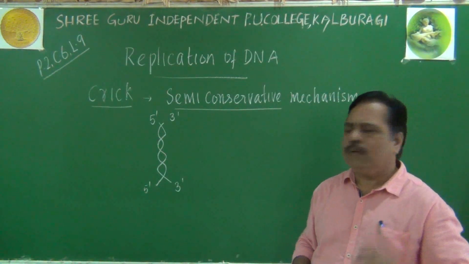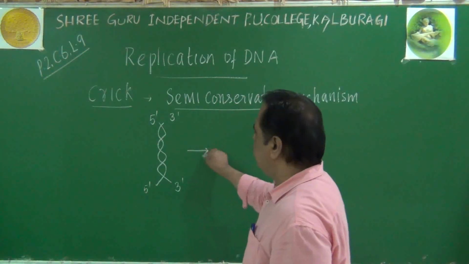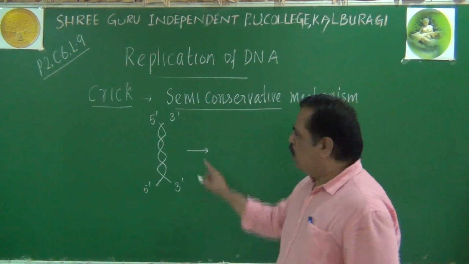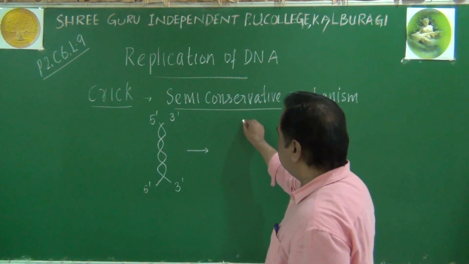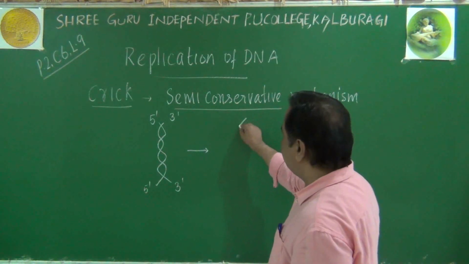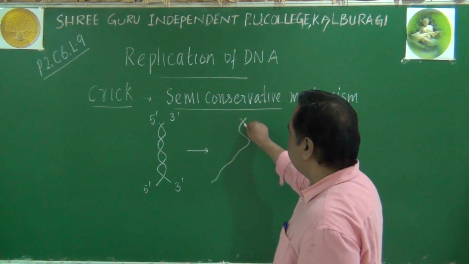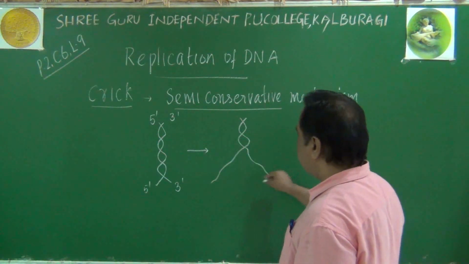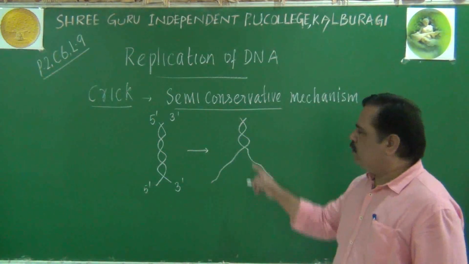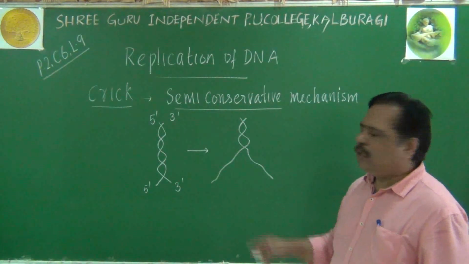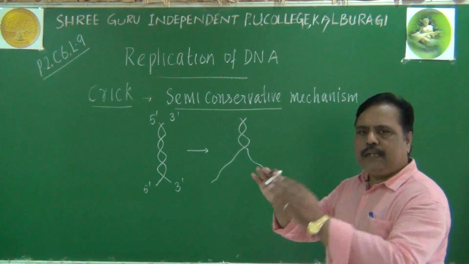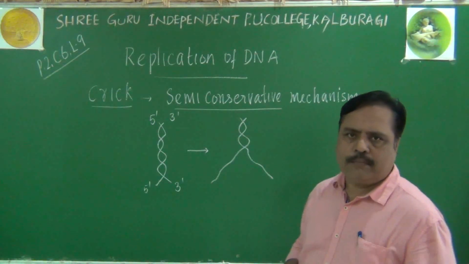During replication, the two chains of the parental DNA molecule will separate from each other from a particular point. That is, they are ready for replication.